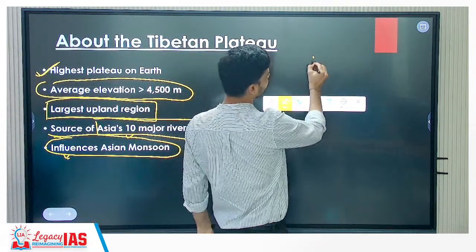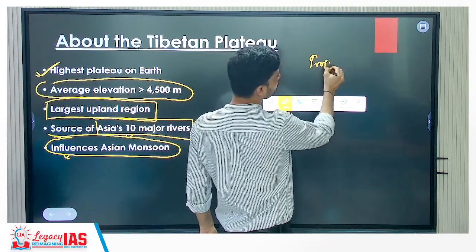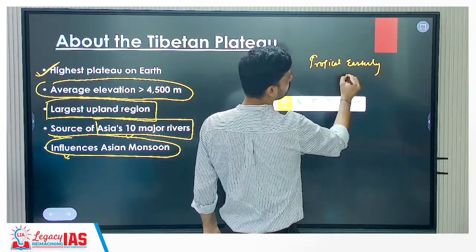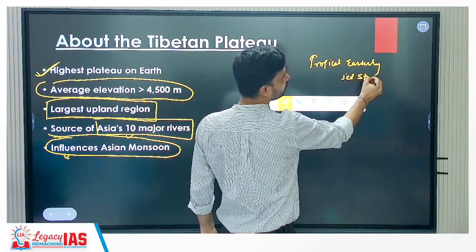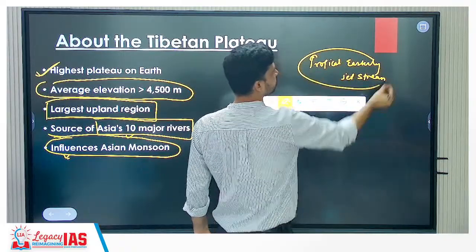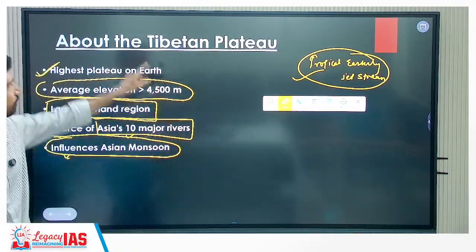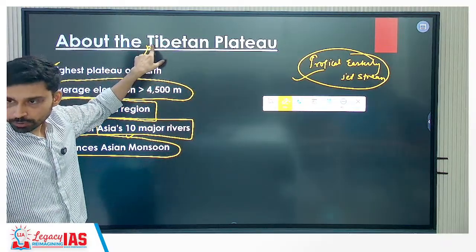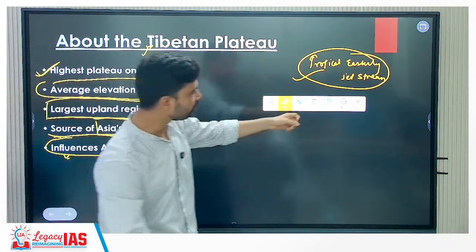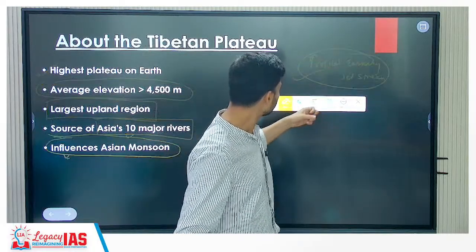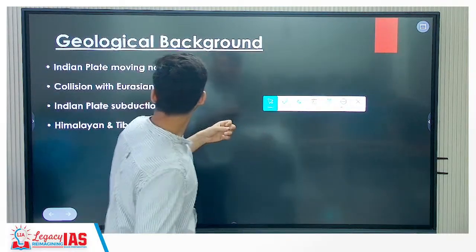We saw this in the climate of India: one of the factors influencing monsoon was the tropical easterly jet stream. Where did it originate from? From the Tibetan Plateau. So the effect of the tropical easterly jet stream we have seen in the monsoon chapter. These are the importance of the Tibetan Plateau.